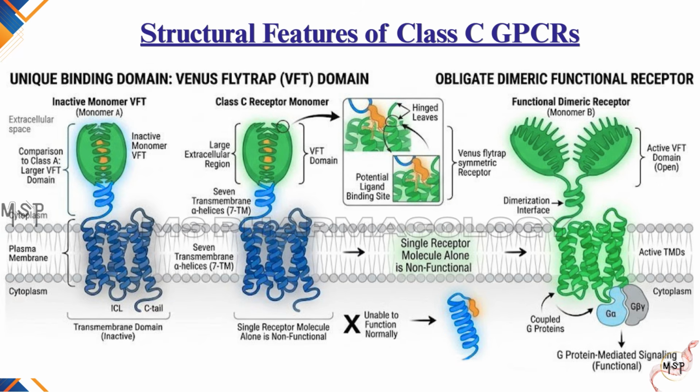Another defining characteristic of Class C receptors is that they function as obligate dimers. This means that two receptor molecules must associate to form one functional receptor. A single receptor molecule alone is generally unable to function normally.